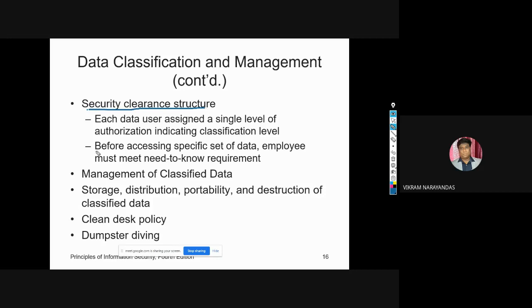Next is the management of classified data. What is this management of classified data generally?